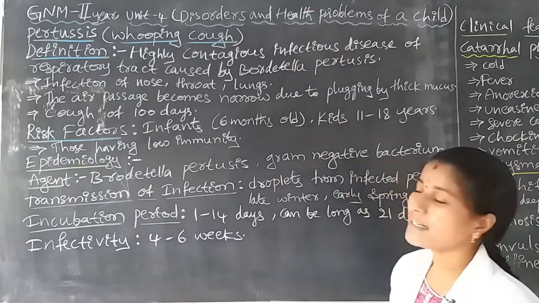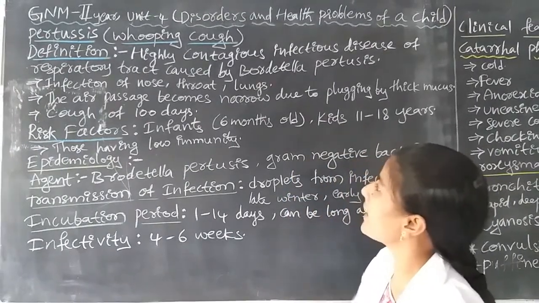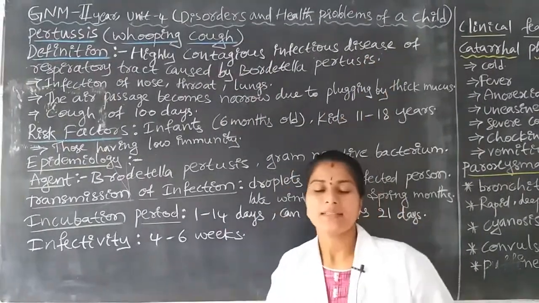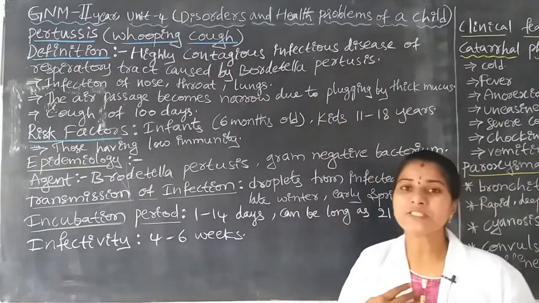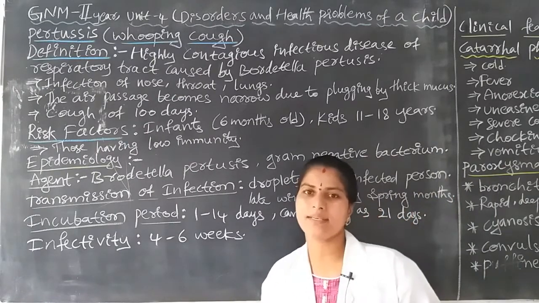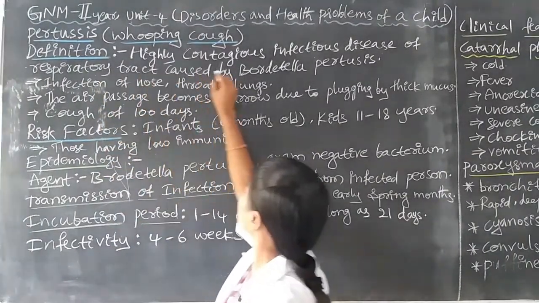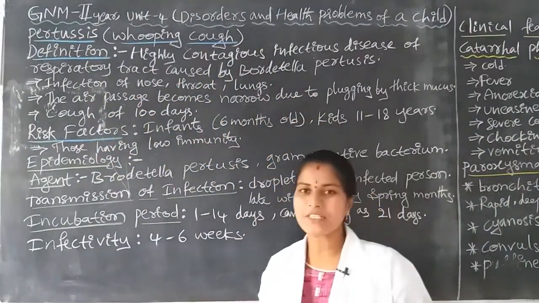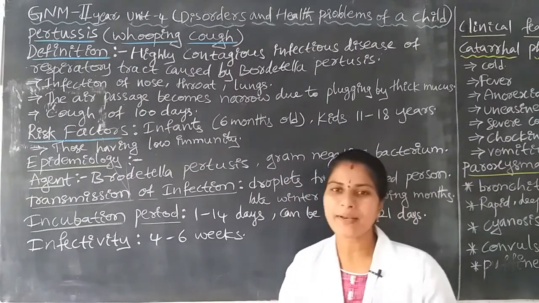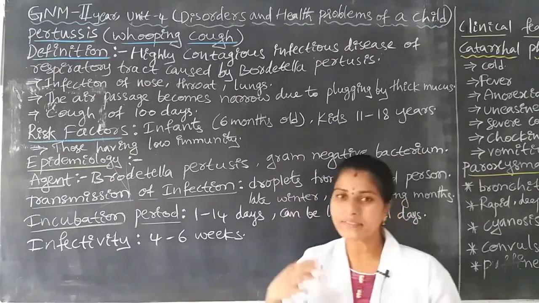Here, what is the definition of pertussis? Pertussis is a highly contagious infectious disease. The disease is easily spread, highly spreading from one child to another child. Mainly the disease affects only the respiratory tract. There are so many diseases in the human body.